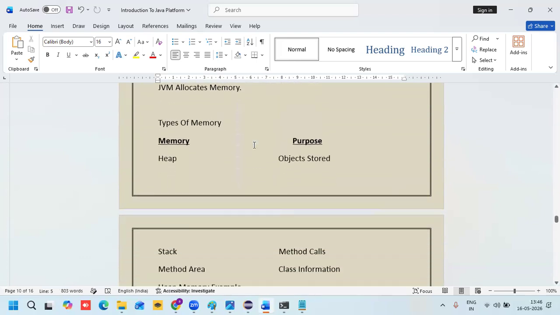So what does heap memory do? It stores only objects. This is a very important question, frequently asked in interviews. Most students get confused here. Even if you are a fresher or have 4 or 5 years of experience, you should know this. Many developers don't know this purpose.